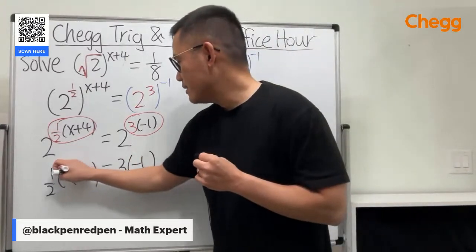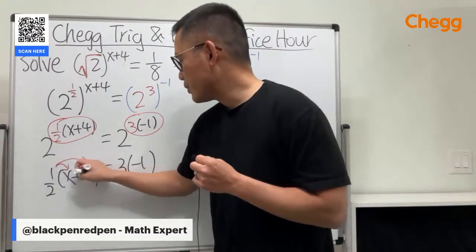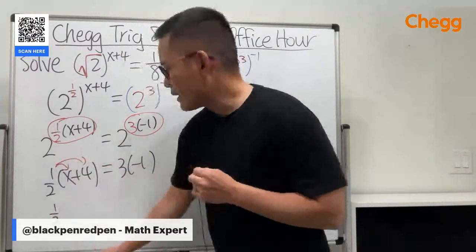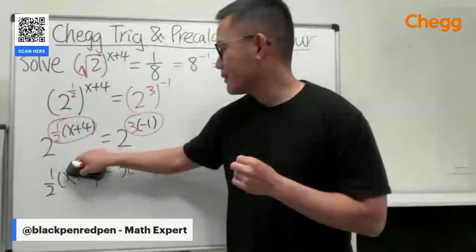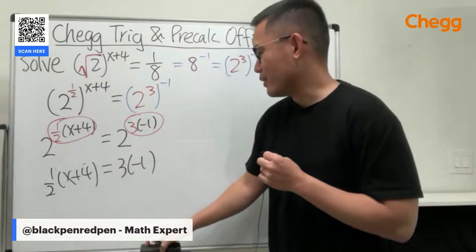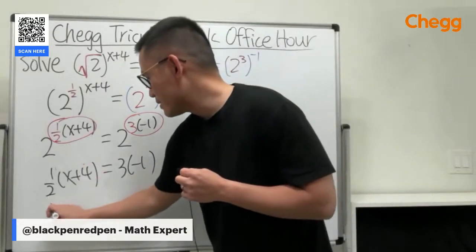And then we can just solve this equation the usual way, distribute 1/2 like this, because I see that we don't like fractions. You could do it like this, no big deal. But I will keep it like this.